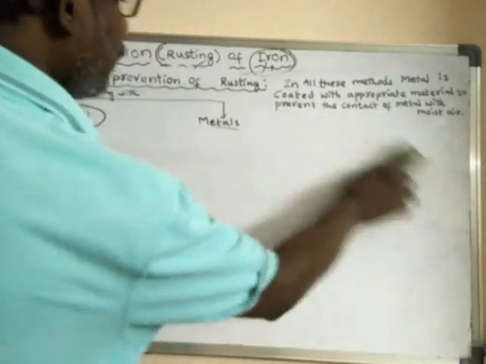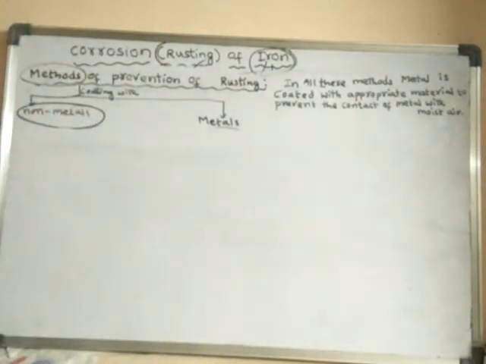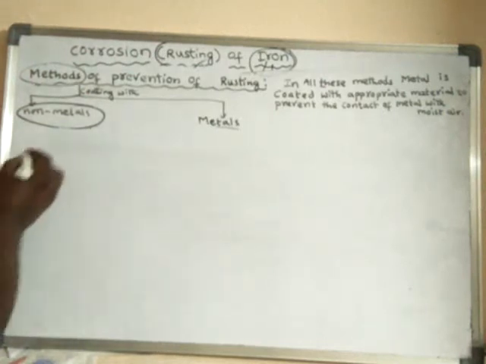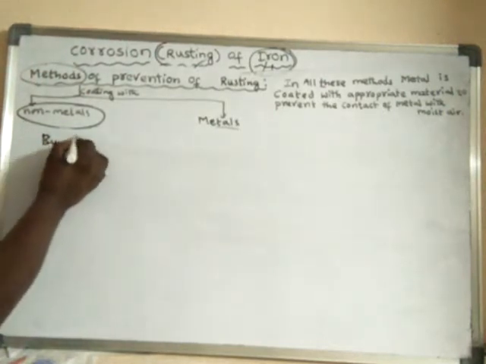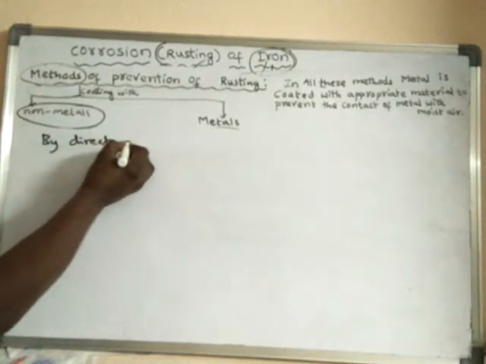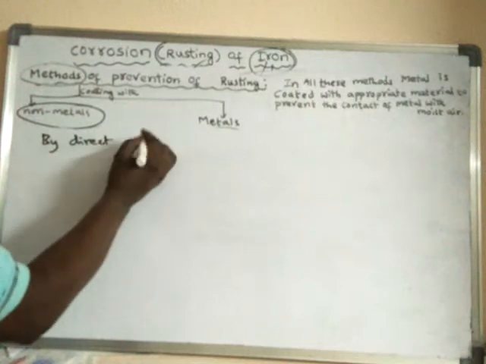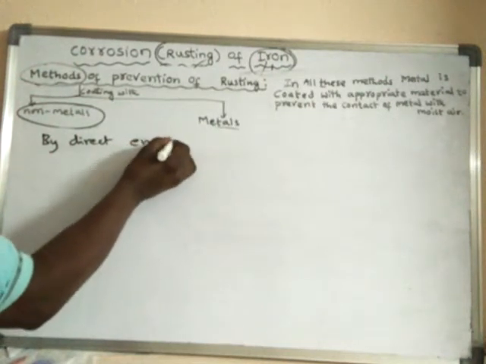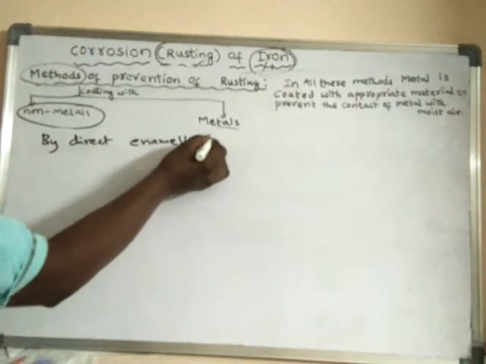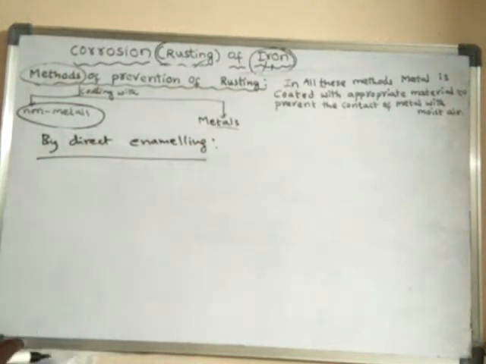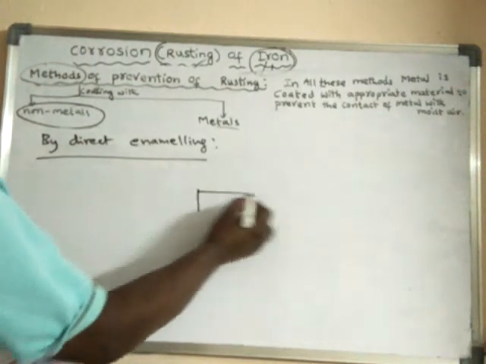Next method. The third method of non-metal coating is direct enameling. In this process, silicates are deposited on the iron metal.